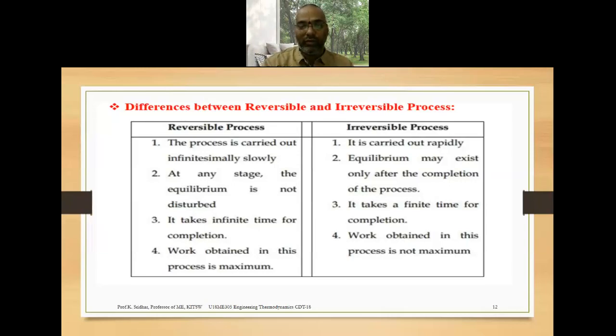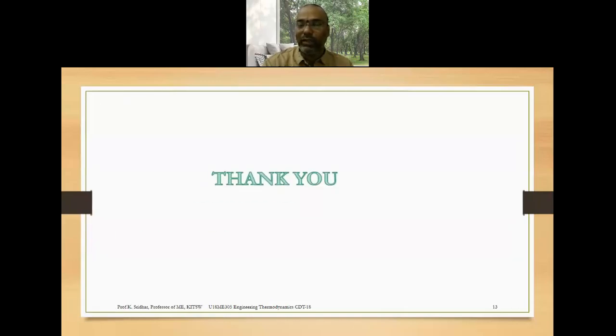And the fourth one in the reversible process is that the work obtained is maximum, absolutely. In the irreversible process, it is not at all maximum. Like that, we can differentiate the reversible and irreversible processes. As we expected, at the end of this lecture you should be in a position to mention the causes of irreversibility, why all spontaneous processes lead to irreversible processes, and under what conditions we can get reversible processes. You should have that idea after completing this lecture.